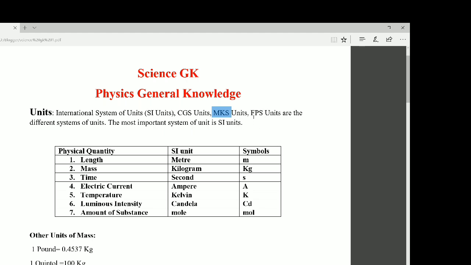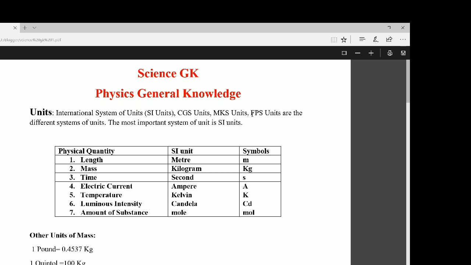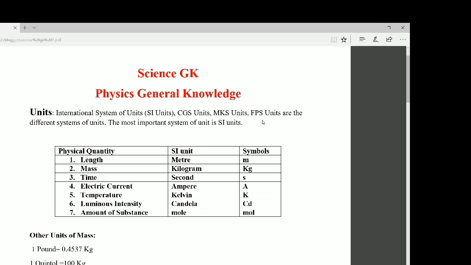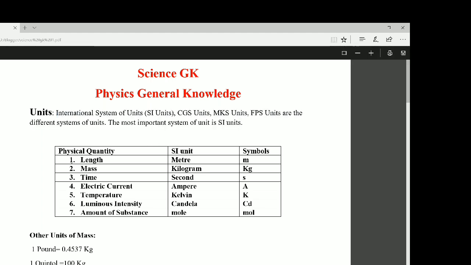And in FPS unit, F stands for foot, P stands for pound, and S stands for second. Among these, the SI unit is recognized internationally, so we will discuss the SI units here.